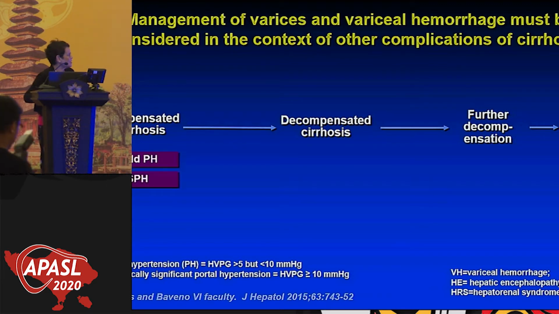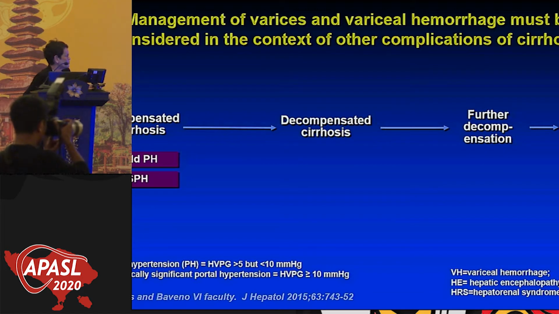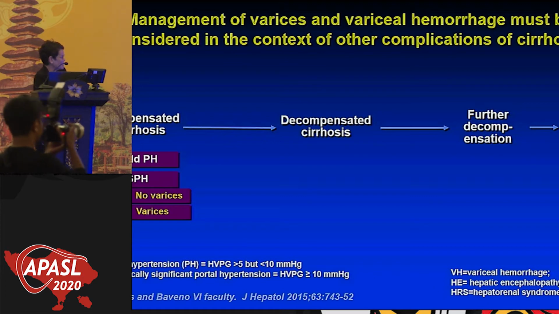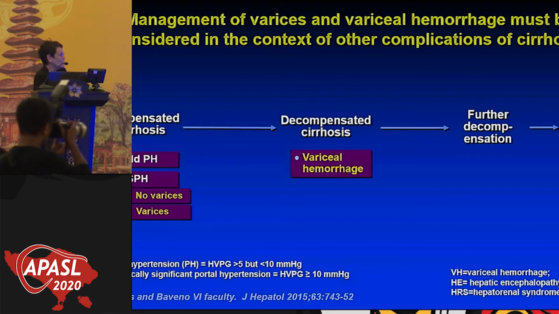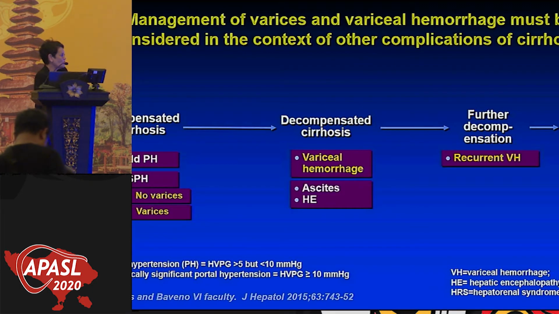So as we have said before, the compensated cirrhotic patient can be divided into those with mild and those with clinically significant portal hypertension. Even these patients are then divided into patients without or with varices. And these are the ones that Dr. Abbas has talked about, how to prevent decompensation in the form of variceal hemorrhage. But variceal hemorrhage is not the only decompensating event. In fact, it's not even the most common decompensating event. The most common decompensating event is actually ascites and encephalopathy.